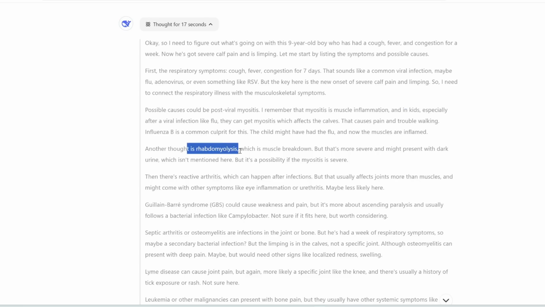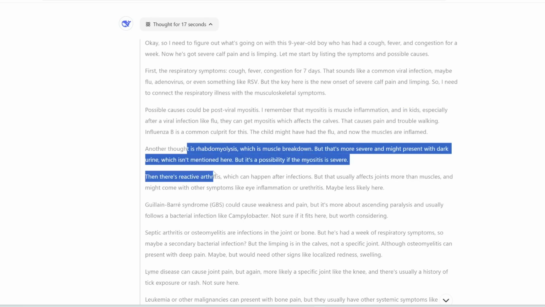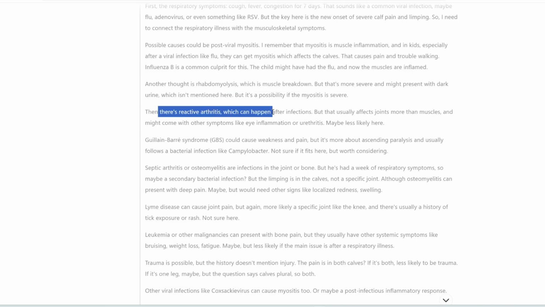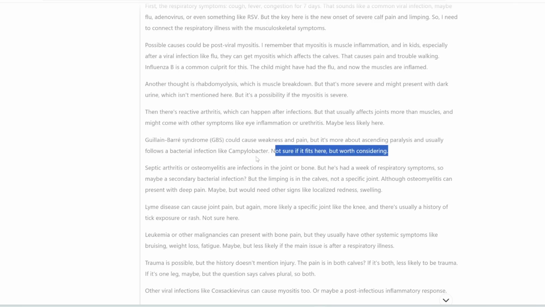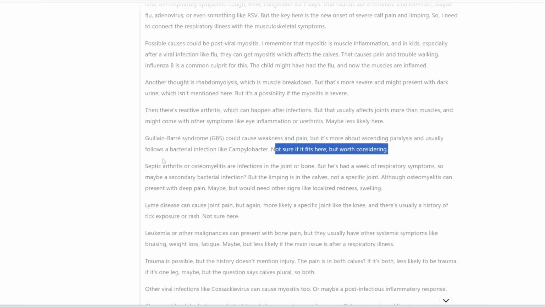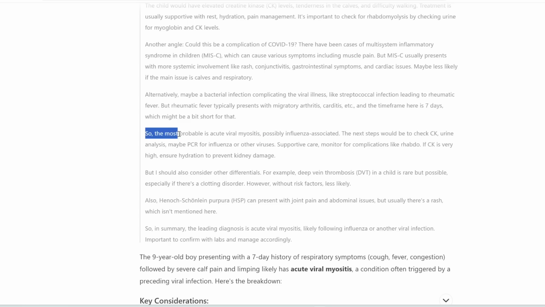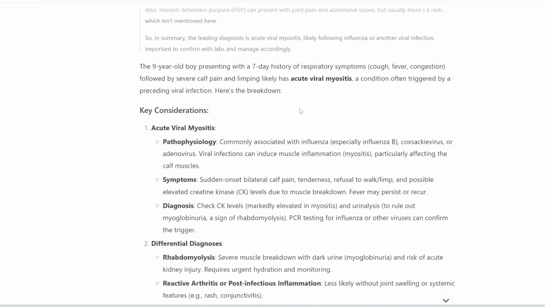Another thought is this one, which is muscle breakdown, but that's more severe and might present with dark urine, which isn't mentioned here. And then there's reactive arthritis, which can happen after infections, maybe less likely here. And then there's also this. Not sure if it fits here, but worth considering. So it's going through all the possible options for diseases and infections given the symptoms and then weighing the likelihood of each one. So the most probable is acute viral myositis. And that is indeed what it outputs.